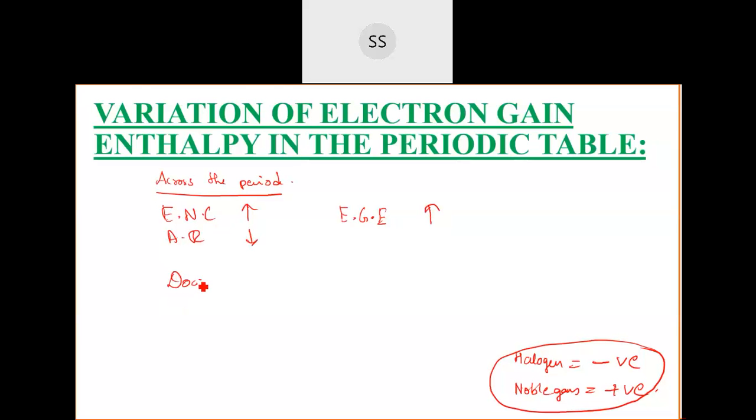And down the group, opposite, no? So this I don't have to explain here. You know, down the group, effective nuclear charge is decreasing. So when effective nuclear charge decreases, atomic radius, we find that it is increasing. So electron gain enthalpy is decreasing. For ionization enthalpy, for electron gain enthalpy, even for electronegativity, the trends are same. Only atomic radius is inversely related. Only that is the difference.